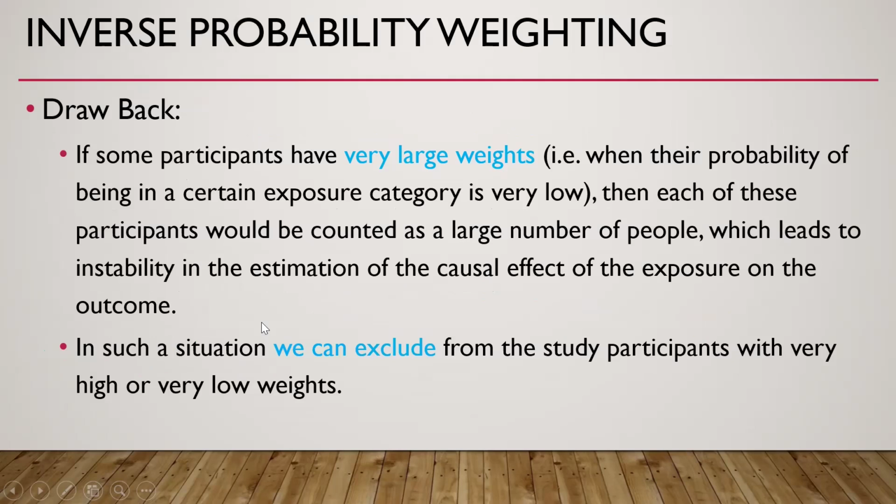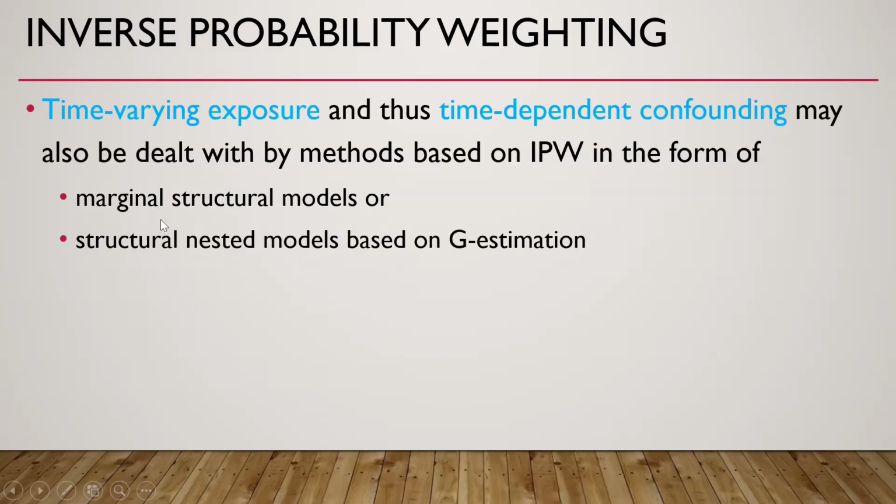Because we generate a pseudopopulation in this situation, what are the drawbacks? If some participants have very large weights, then there is a problem. In such a situation, we can exclude from the study participants with very high or very low weights. Another thing is that time-varying exposure and time-dependent confounding may also be dealt with by methods based on IPW, in the form of marginal structural models or structural nested models based on G-estimation.